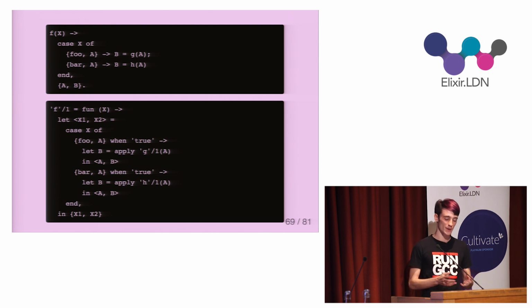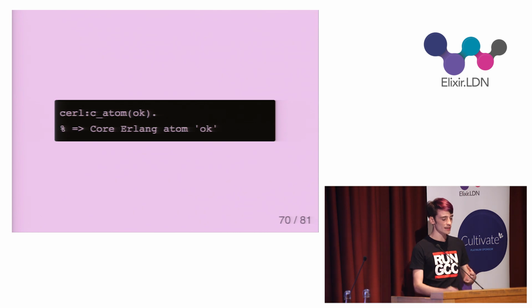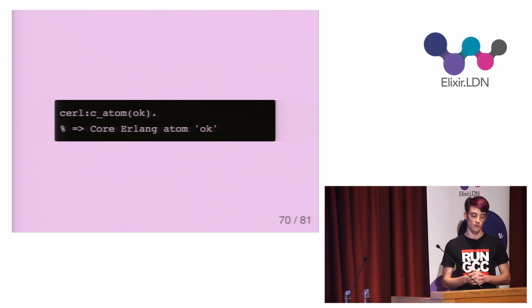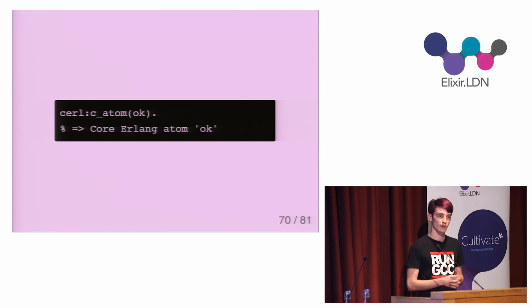It may be that when the next OTP arrives, the core Erlang tree looks completely different, and I have to rewrite this section of the compiler from scratch. So if the AST format is not formally specified, how can it be generated?